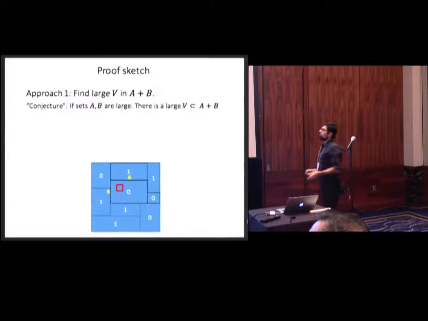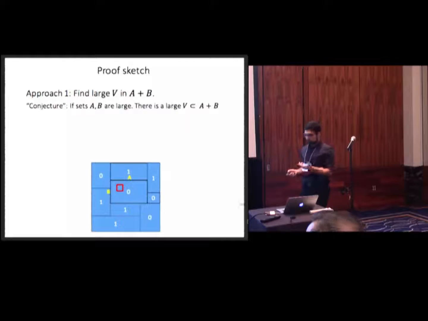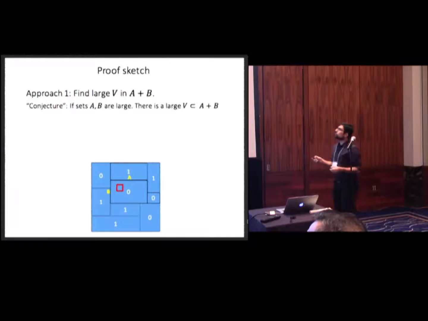Okay, so now we're looking for that subspace. Well, the first natural approach is just to look at the largest rectangle that we have. We know that this rectangle, A and B, corresponds to the subset A plus B, and just try to find a large subspace inside that one. So one could hope that we could have a conjecture of this form, that whenever you have 2 big sets, then there should be a large subspace inside A plus B. But unfortunately, this is false.